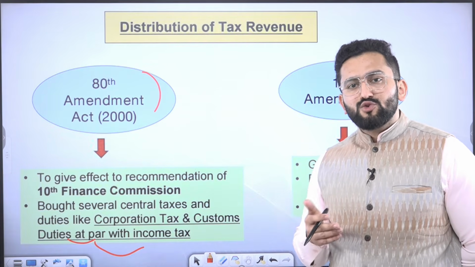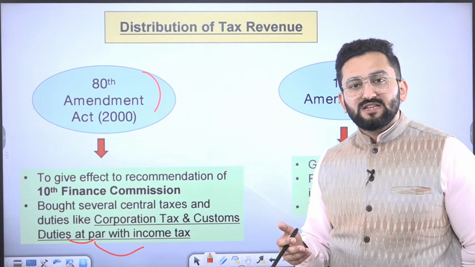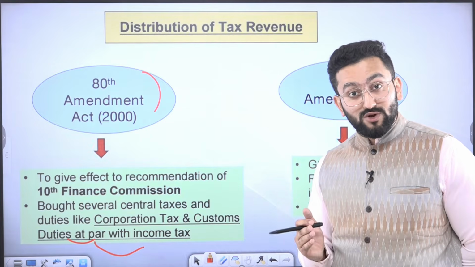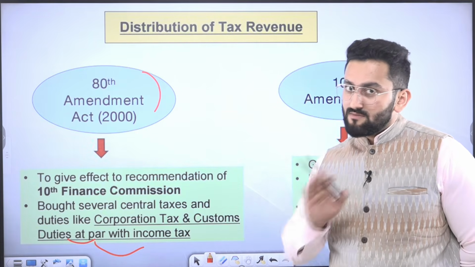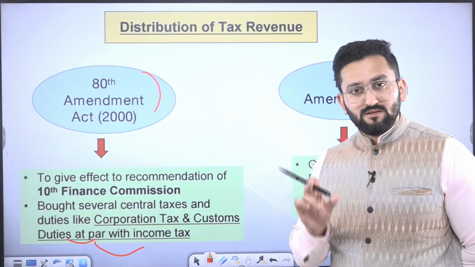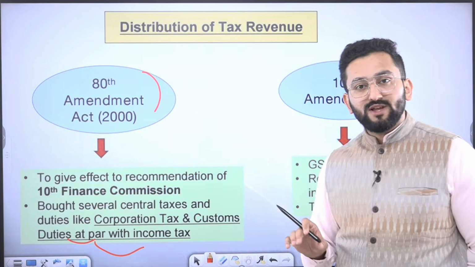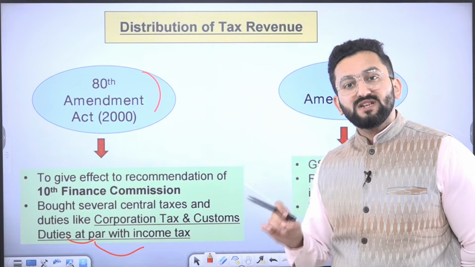In an earlier slide I told you income tax proceeds are levied and collected by the center but distributed between the center and states. It is confirmed to you, right? Now, with respect to corporation tax and customs duties, the same is going to be done.